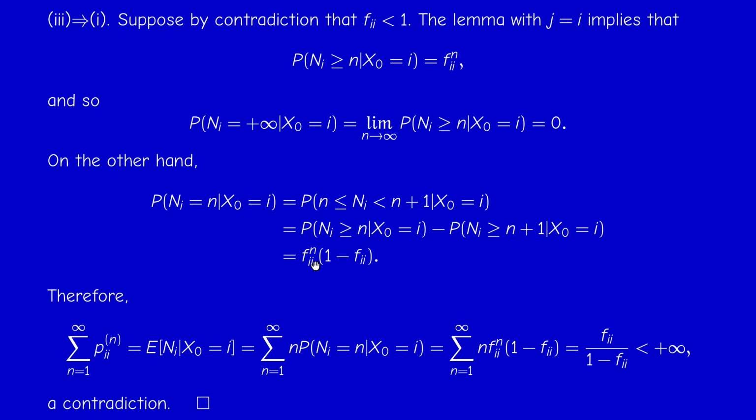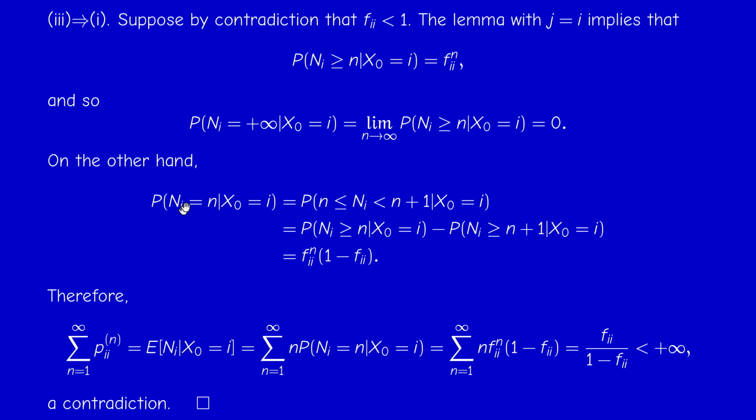So Ni is a geometric random variable with parameter fii, but I don't know which definition you took. But if we interpret the geometric distribution as being the number of trials until the first success, if you compute this, you'll find this formula.